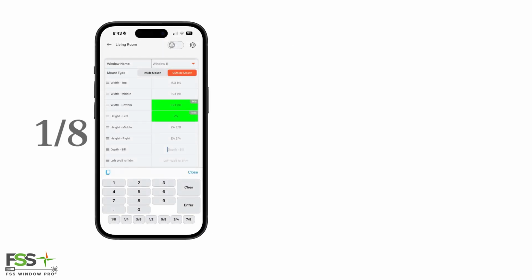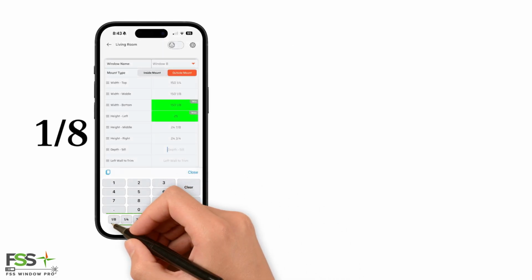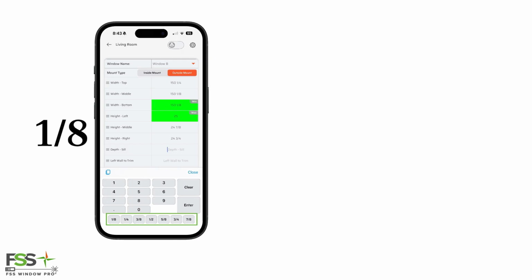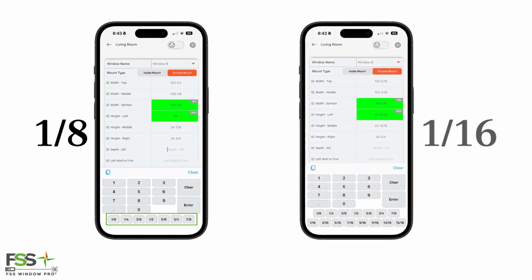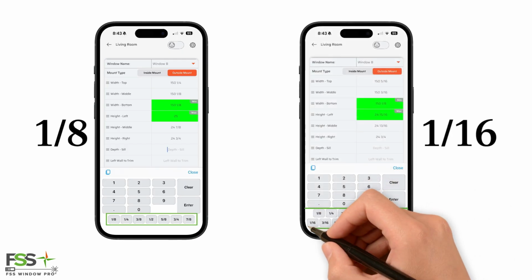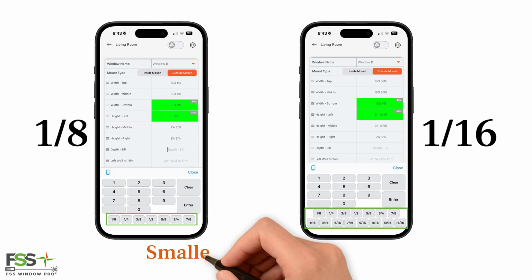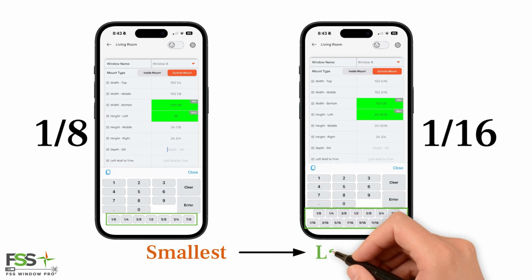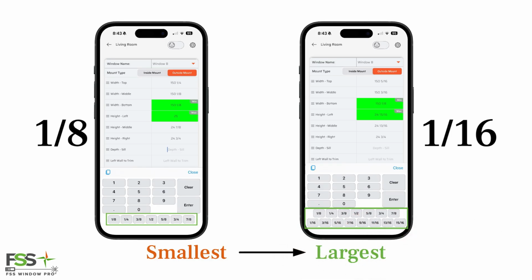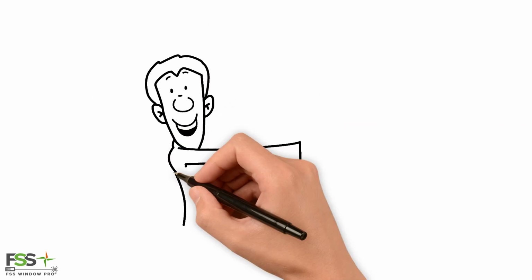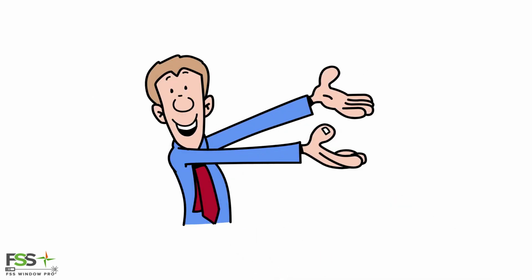If you're in 1/8 inch mode, you'll see a simplified keyboard with just the 1/8 fractions. If you switch to 1/16, you'll get the full keyboard with all the fractional options. You'll also notice the layout is designed to go from smallest to largest, left to right, making it quick to find what you need. Let's walk through a few common scenarios.